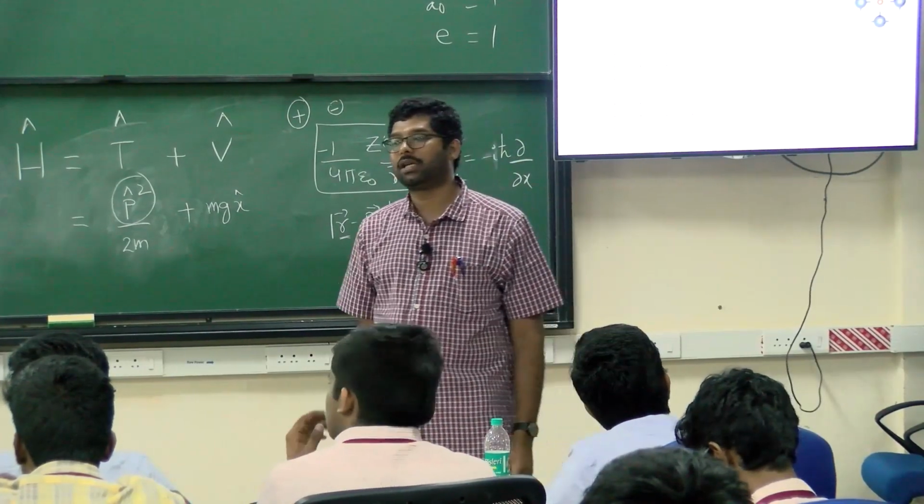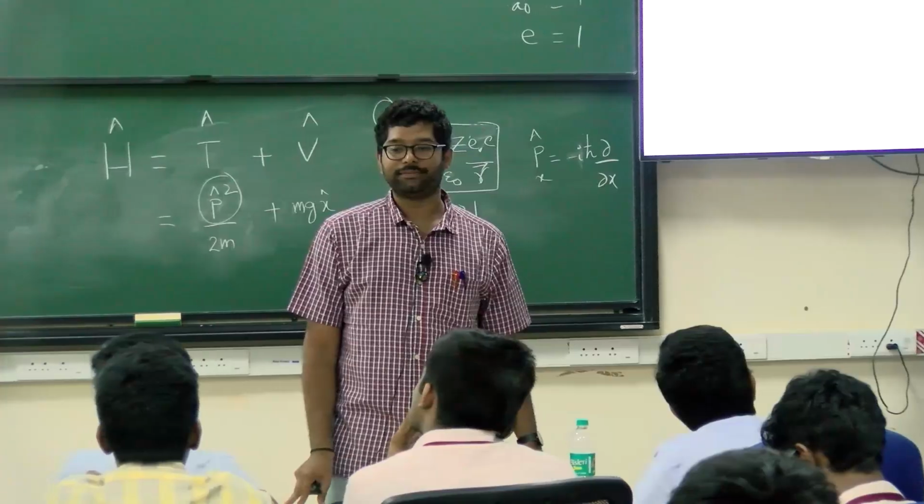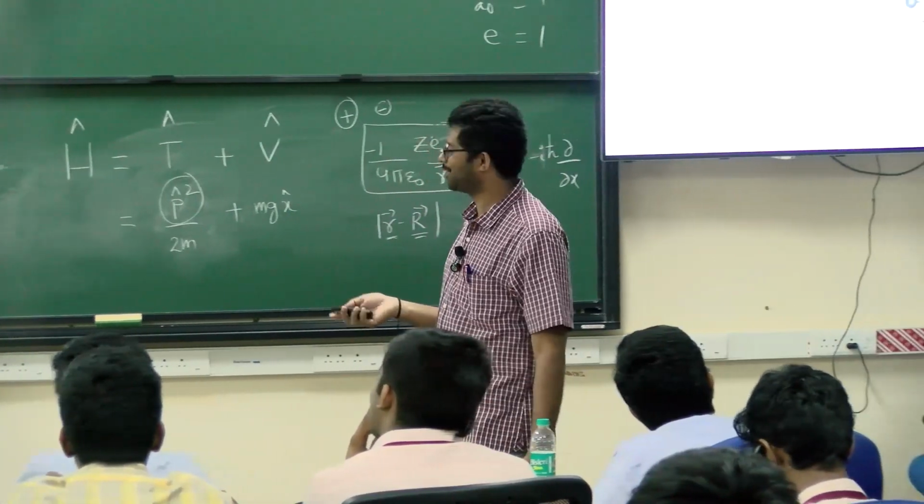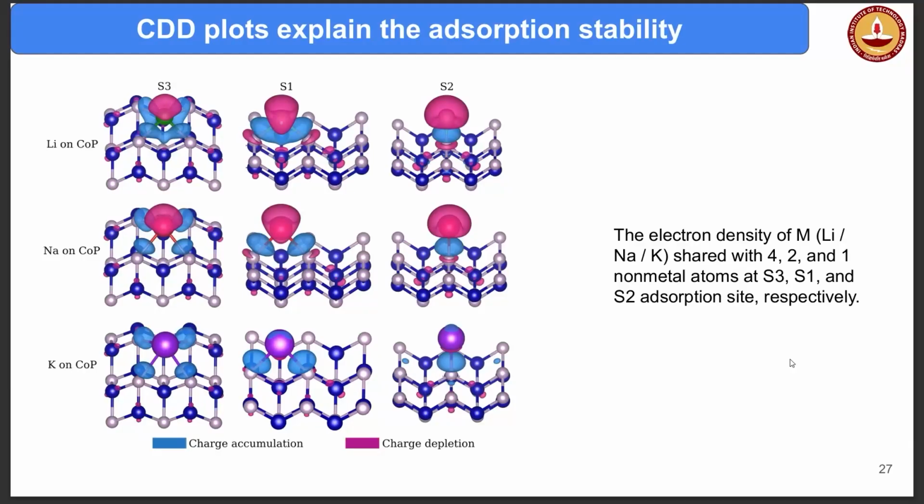So immediately the question will come: why the S3 site? Wonderful, that is what we also asked. And we plotted the charge density differences. Charge density difference means I have this anode material, and I keep the metal atom at the S3 site, S1 site, separate sites. Let us consider that I kept it at the S3 site. I take this full system and solve the time independent Schrödinger equation, and I will get the wave function of this. I remove the metal atom and solve the time independent Schrödinger equation again, and I will get the wave function of this.